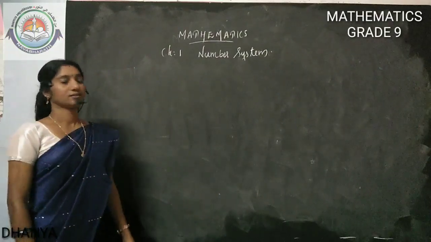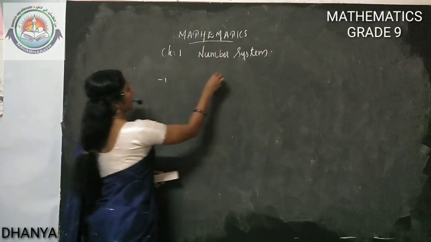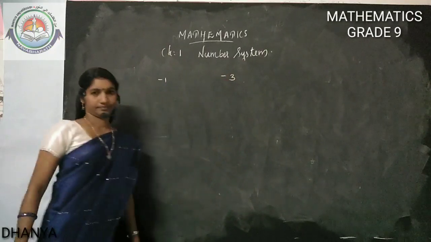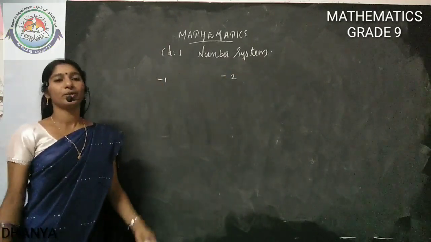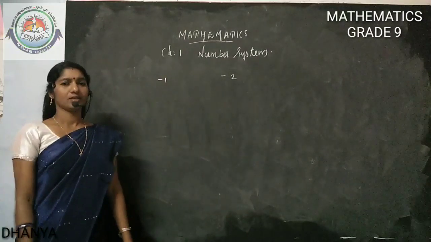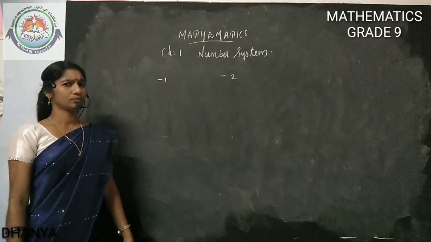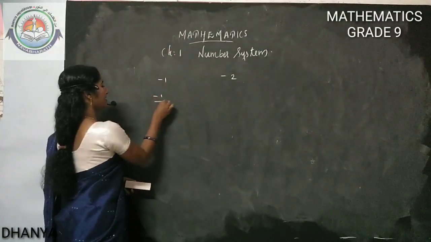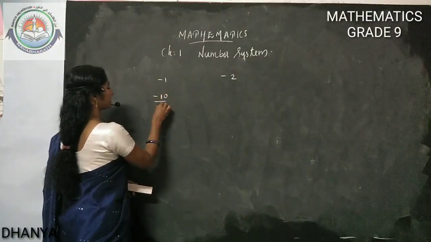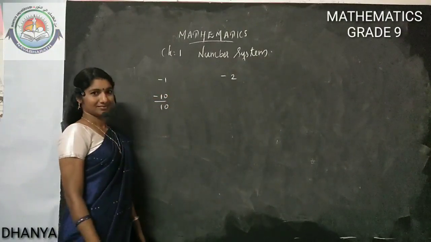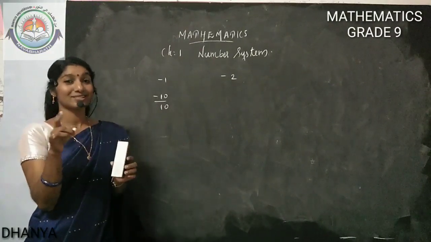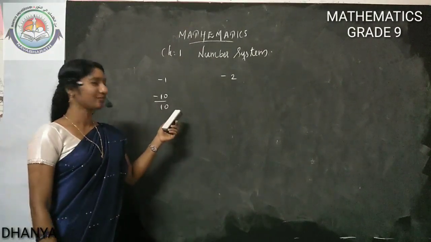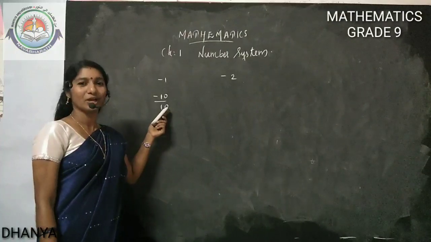In between -1 and -3, or -2 we can take. -2. You need to insert a few numbers. Same method we will follow. -1 we can write as -10 by 10. This is not compulsory to use 10 itself. For easiness I used 10 as the denominator.